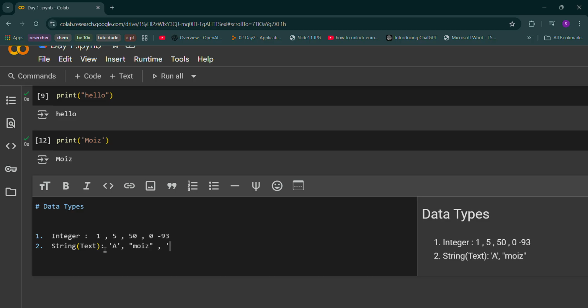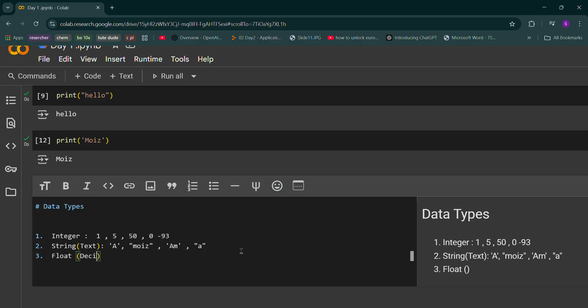You can write a whole word using this, or use single quotes for writing any word. So if you're writing a string, like text in simple language, we have to use either double quotes or single quotes.